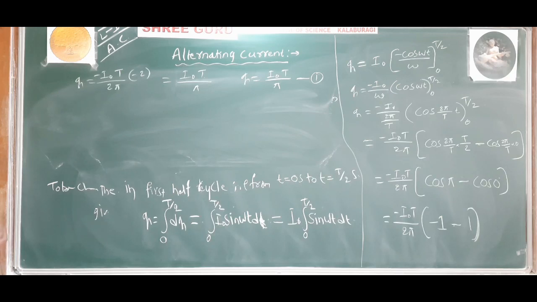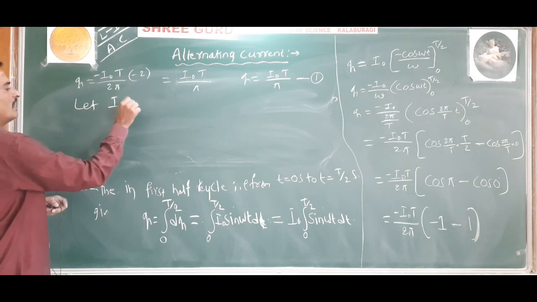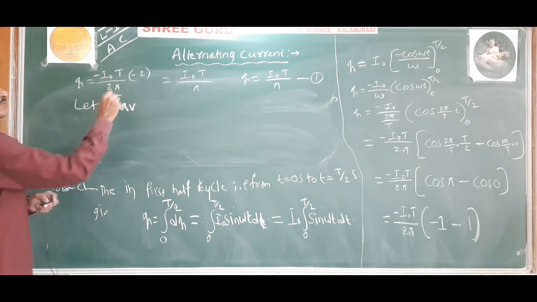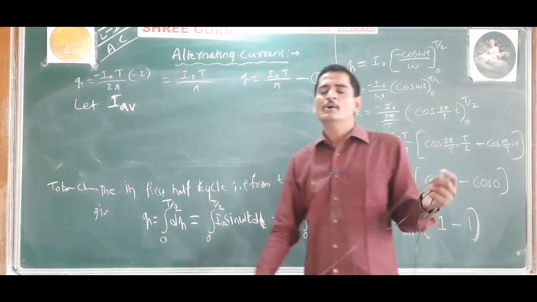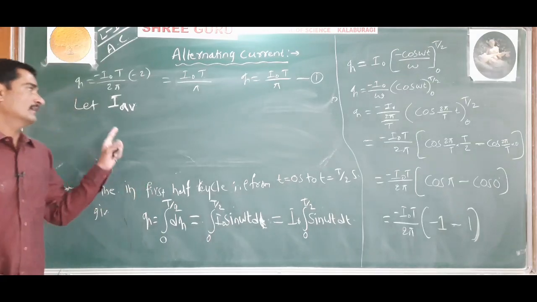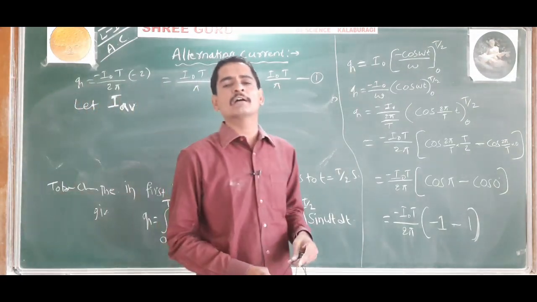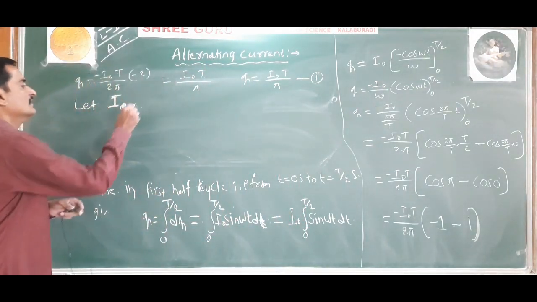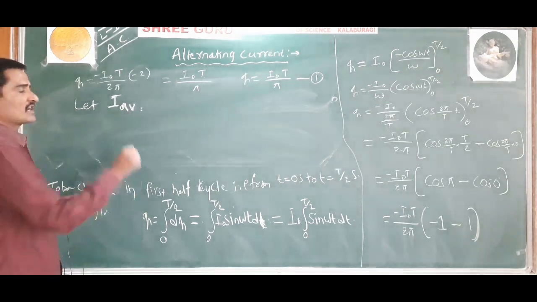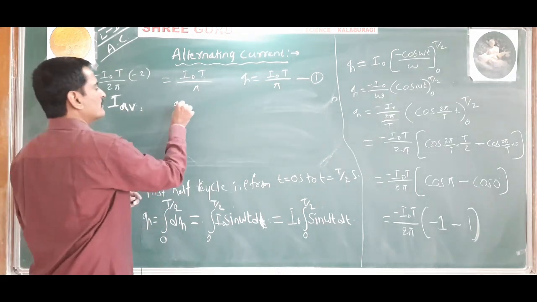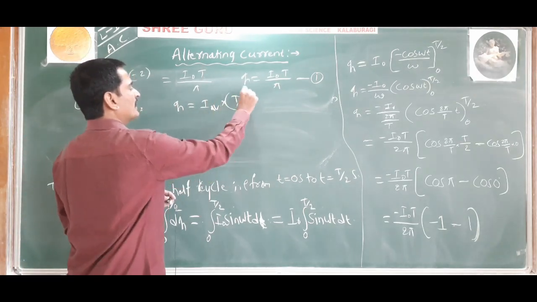And let IAV be the average value of alternating current over a positive half cycle. Let IAV be the average value or mean value of alternating current during a positive half cycle. Then the charge sent by this average current is given by Q is equal to IAV into T by 2.